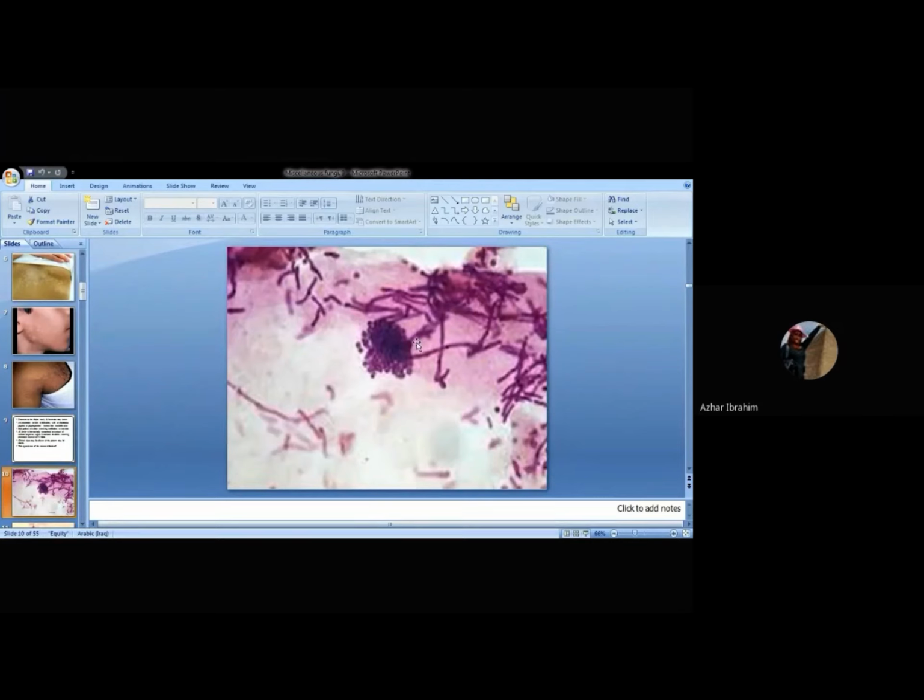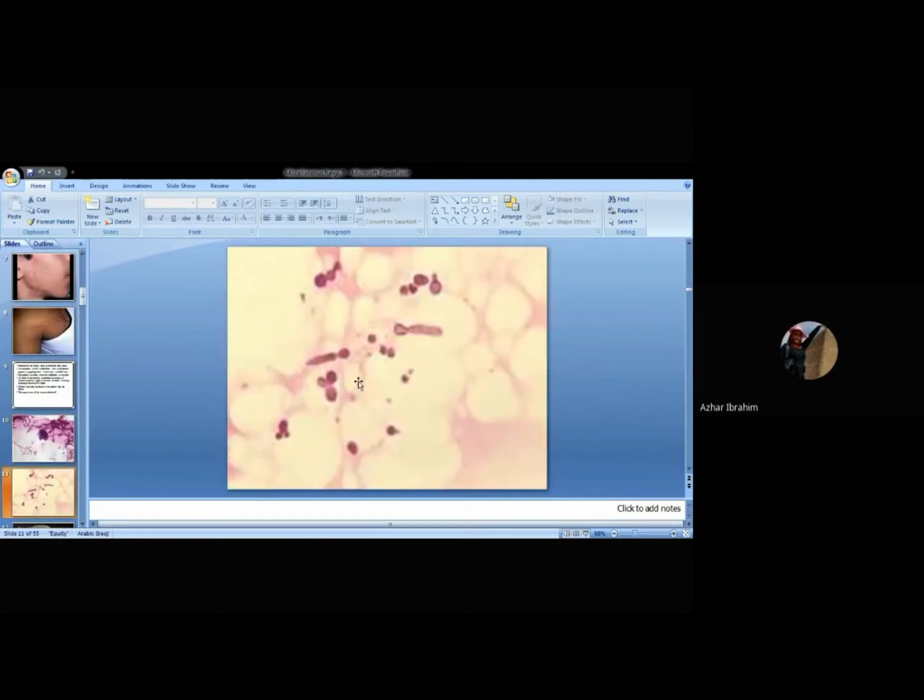This picture reveals the Malassezia. Okay, this is Malassezia furfur, not the other species. The characteristic feature, of course, in the practical session, you will see the details of each agent, but the most common, as I mentioned, is Malassezia furfur. The characteristic feature of Malassezia furfur is that it forms hyphae and spores. You can see these hyphae, these spores. It looks like balls of meat with spaghetti. This is a funny description, but it looks like meatballs and spaghetti.